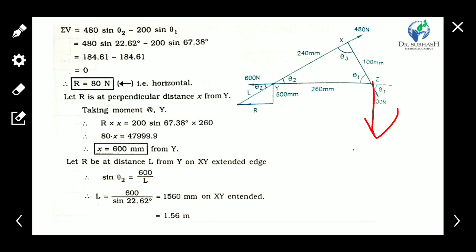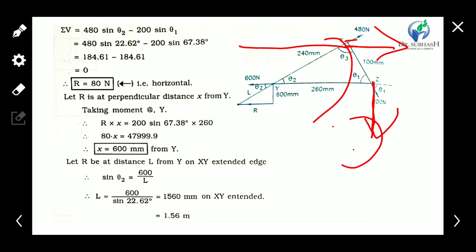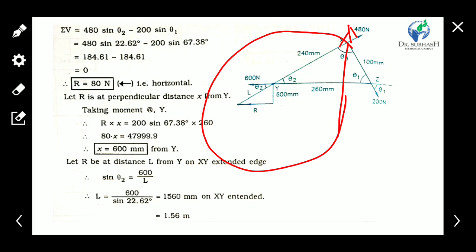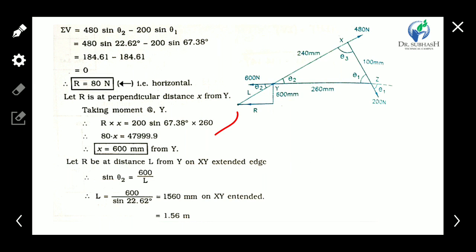Okay, and this force moment is 480 cos theta 2. Here it is anti-clockwise, this is anti-clockwise, and this vertical is also anti-clockwise. So three forces' moments are there.